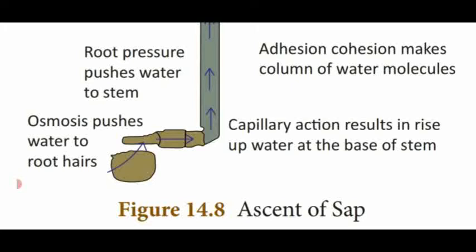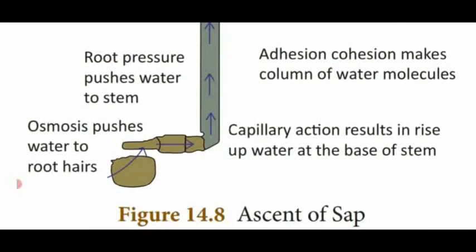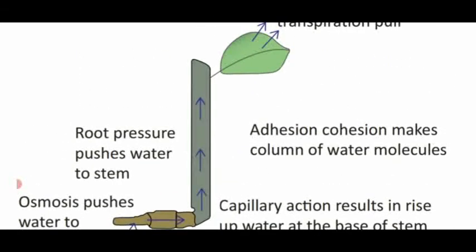What is the ascent of sap? Movement of water molecules from the root to the different parts of a plant body is called ascent of sap. It starts from the root and ends with the leafy region. Root hairs absorb the water from the soil and push the water into the stem region by the osmosis process. So capillary action takes place. It makes the water move in the upward direction. Whenever the water is moving upward, it creates a certain pressure called root pressure. It pushes the water to the stem region.